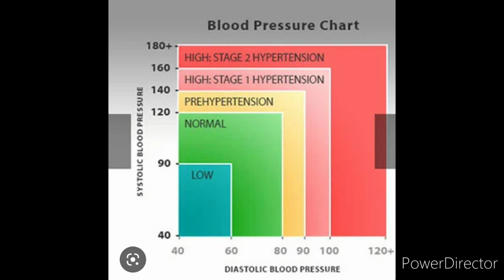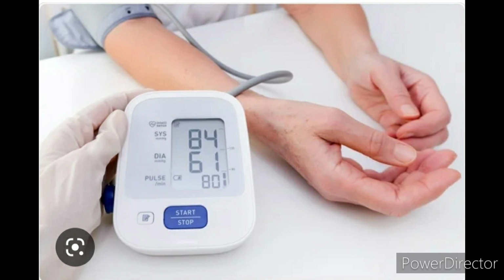Number 6 is blurry vision. Number 7 is palpitation. When your blood pressure is low or you are dehydrated, the heart actually tries to pump faster. That could lead to a rapid heart rate, or some people actually feel the heart beating. That could be palpitation, and you can definitely feel that.